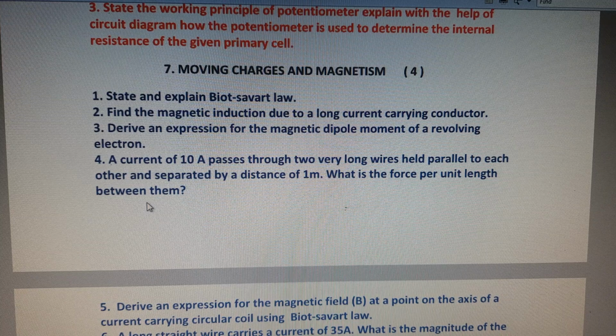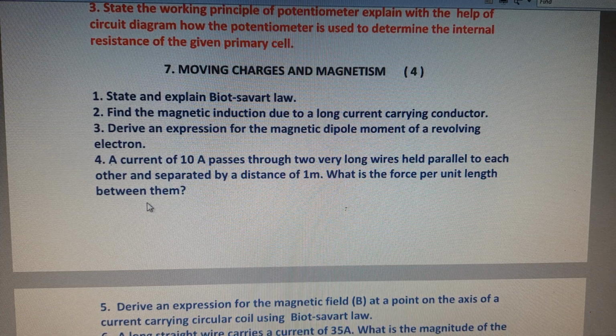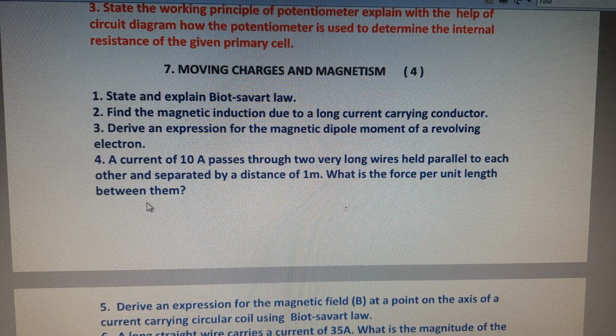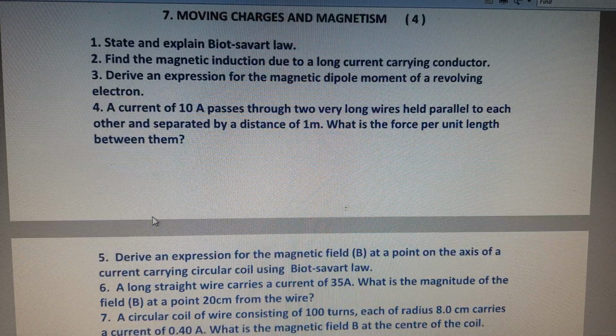2020-21. So the first question, state and explain Biot-Savart law, very important question. And second one, find the magnetic induction due to a long current carrying conductor. And third one, derive an expression for the magnetic dipole moment of a revolving electron. And fourth one is the problem.